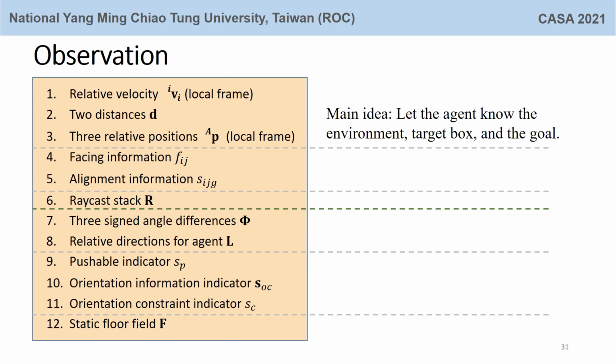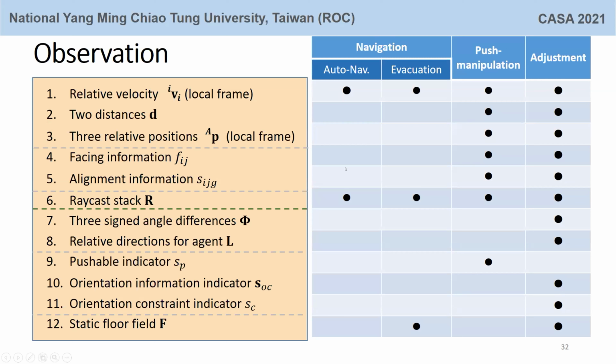This table shows the items that are used in the policy. For example, the policy uses navigation. The policy for navigation uses relative velocity and ray cast stack.